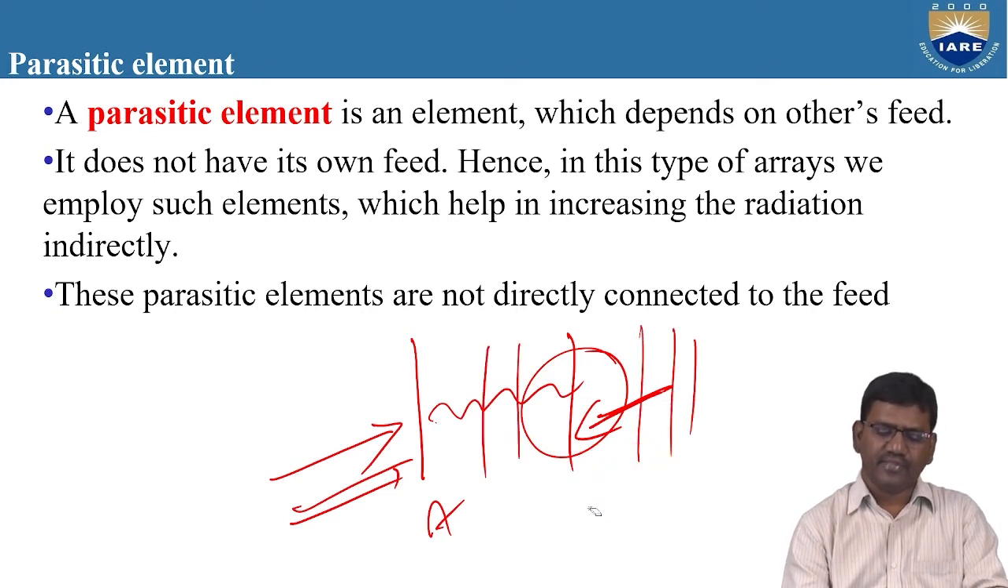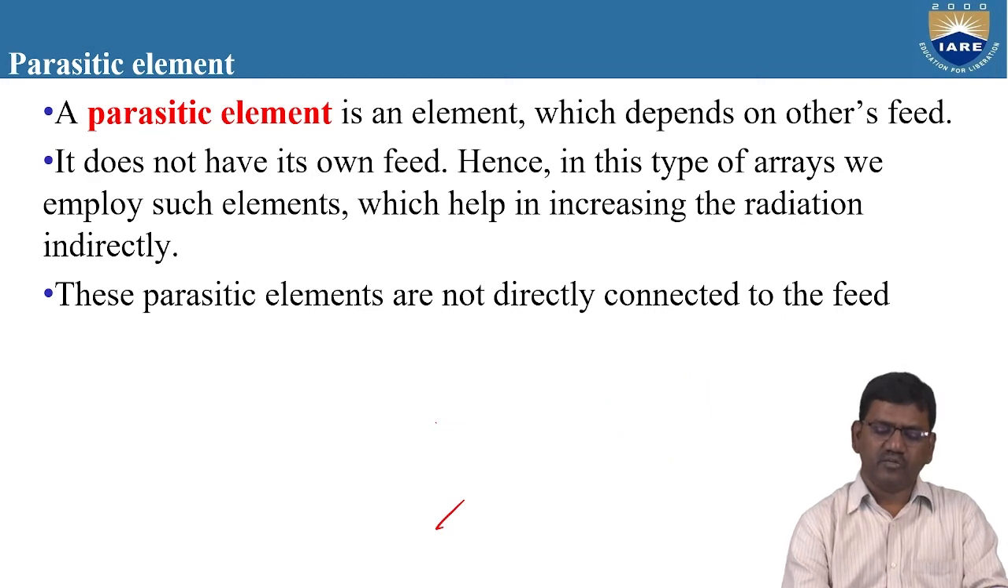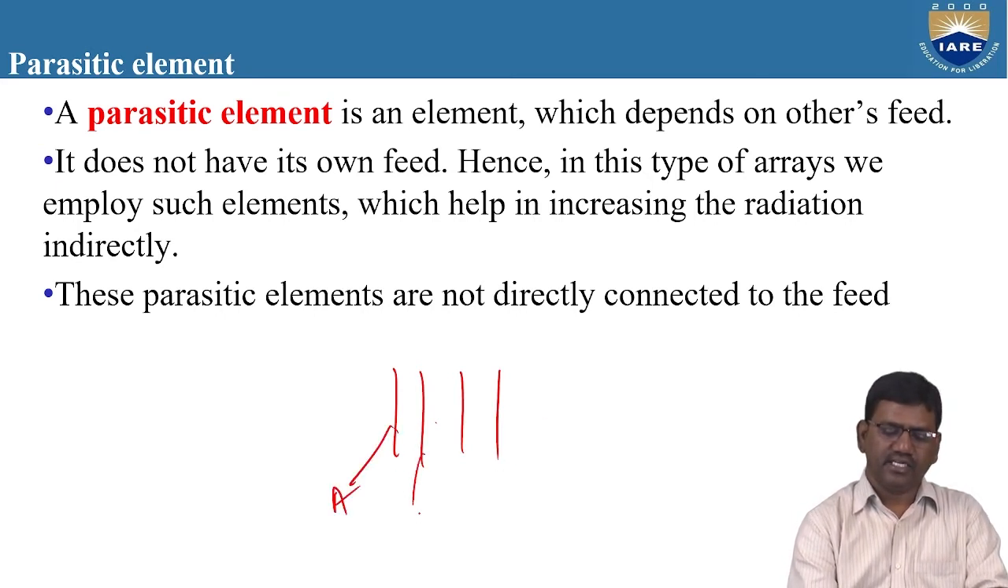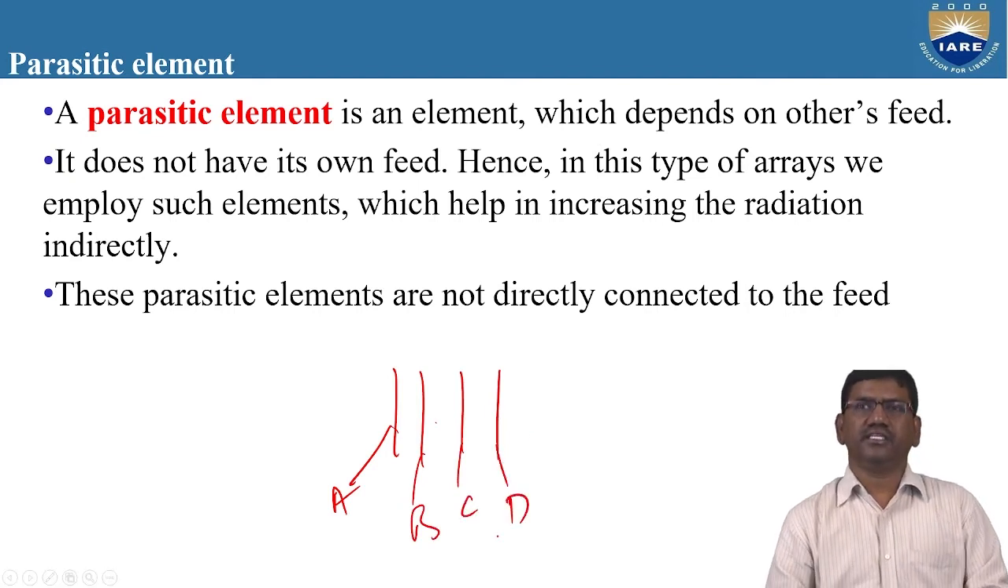So what is an array? An array is nothing but a group of elements arranged in parallel. If this is antenna A, this is antenna B, this is antenna C and this is antenna D, then A, B, C, D are known as 4 different antennas, or we can also name them as 4 elements.